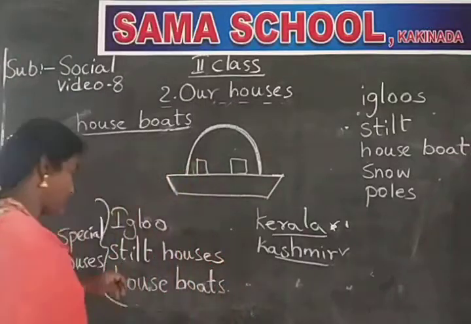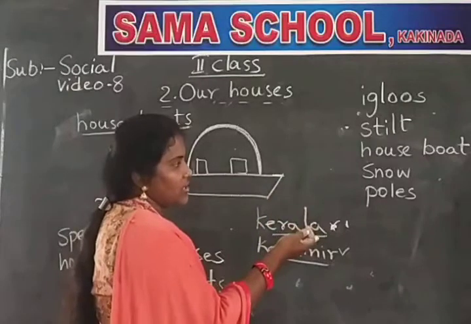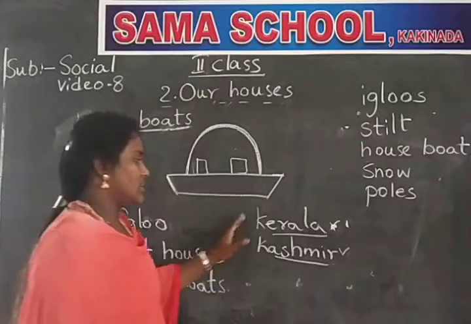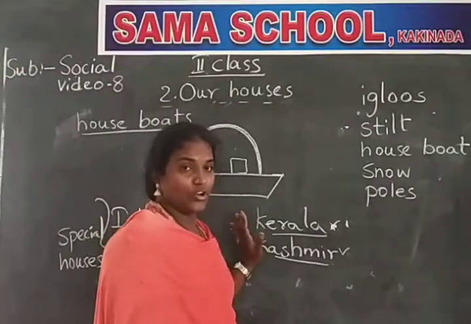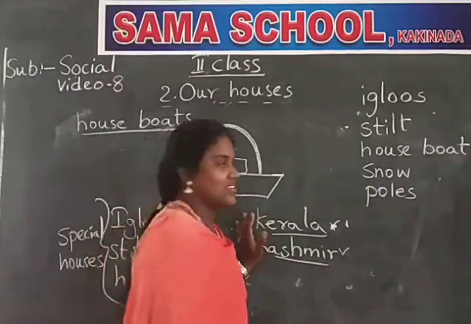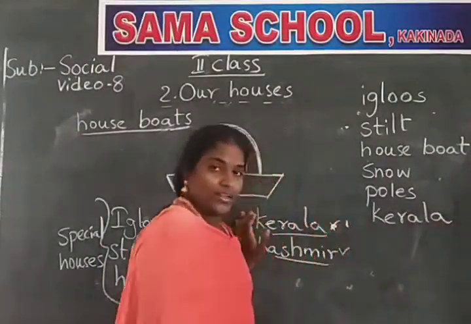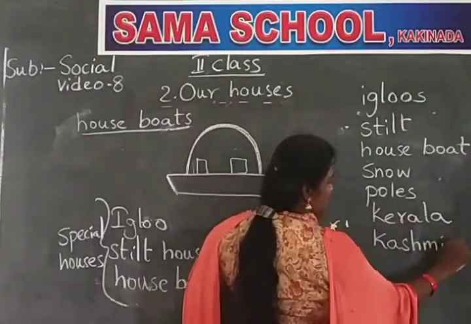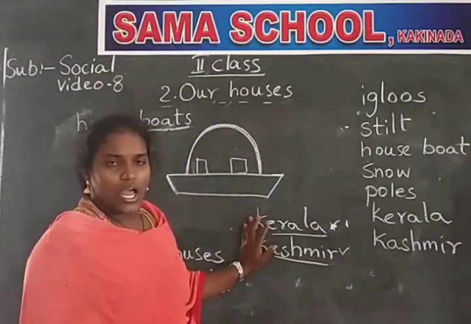And where can we find houseboats? On water only. Okay, children. And what are the places where we can see the houseboats? I told you two places in our country, India. In India, we can see them in Kerala, K-E-R-A-L-A, Kerala, and Kashmir also, K-A-S-H-M-I-R, Kashmir. These are the two places where we can find houseboats.